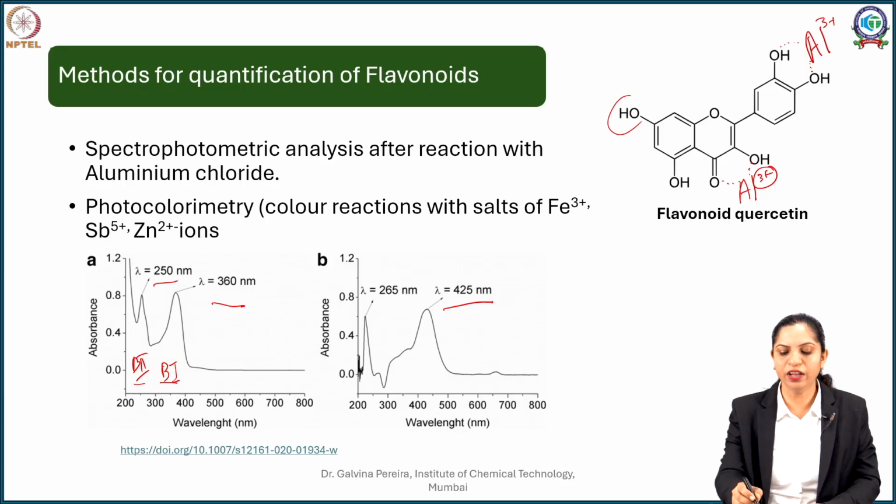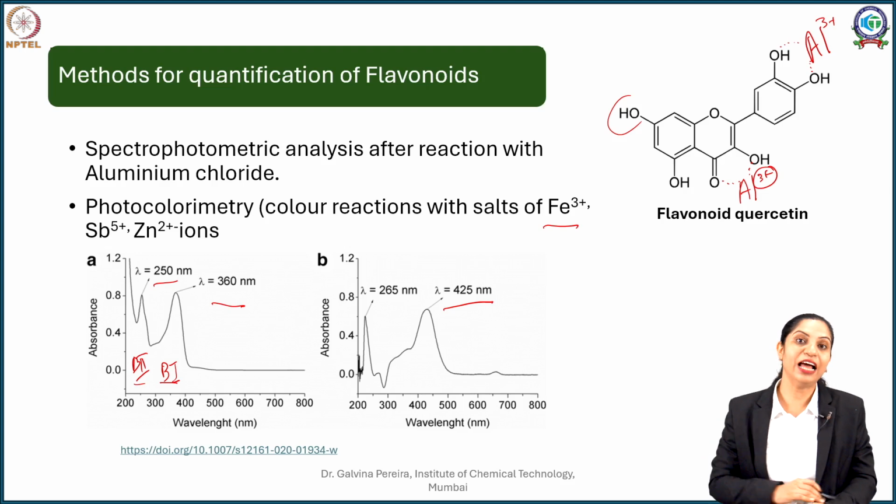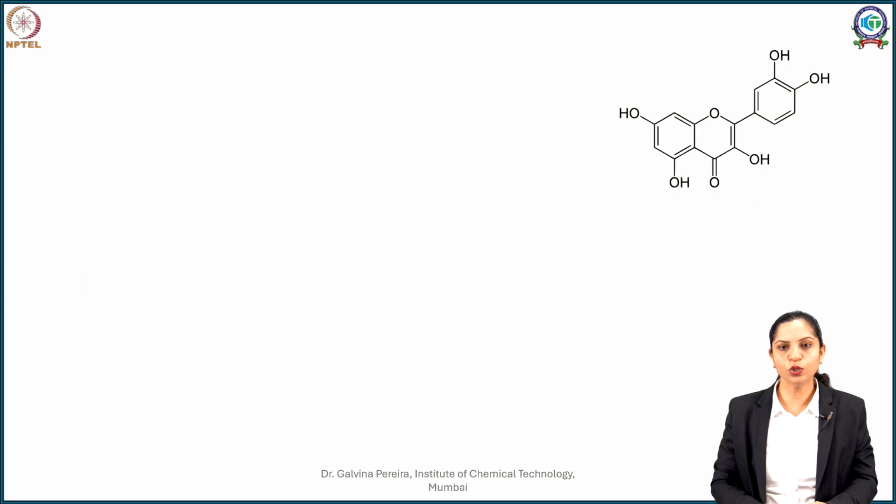Similarly, I can use other metals, I can use iron, I can use tin, I can use zinc and other metals and so on. So it forms complexes with most of the metals and gives you colored complexes. The color with aluminum chloride is more predominant and lasting. So how do you do this?